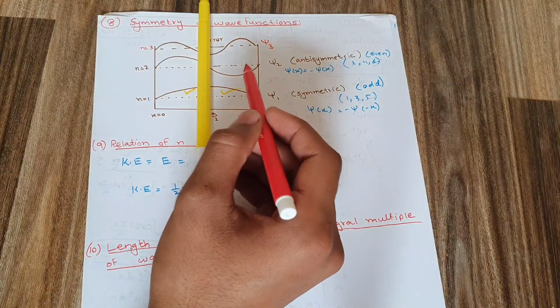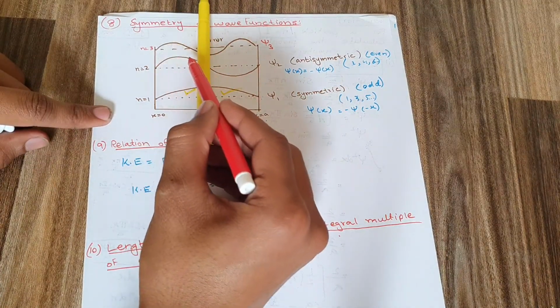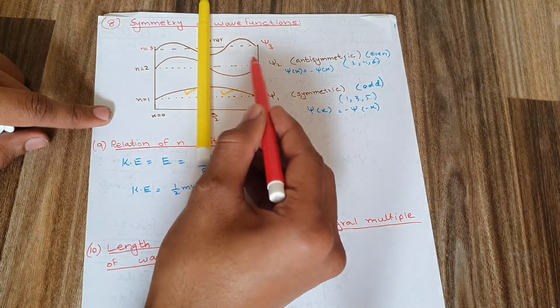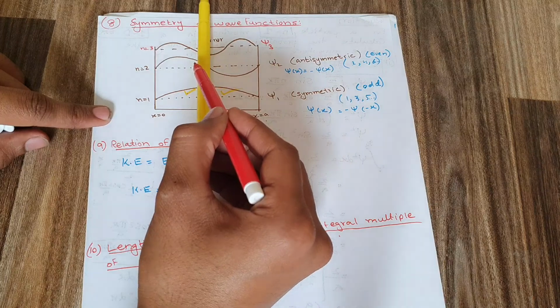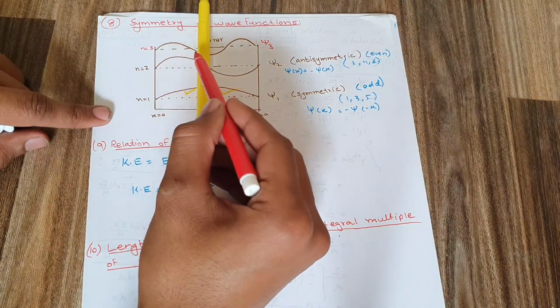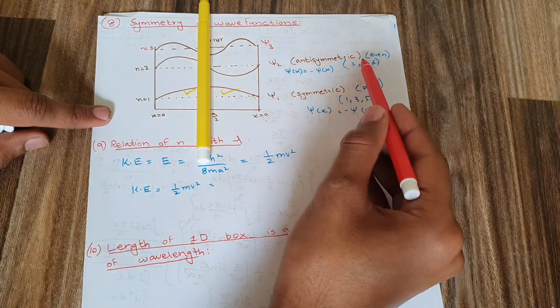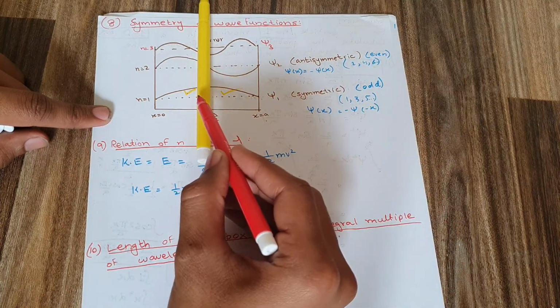We are not getting the exact reflection, meaning this part is not giving a reflection here but down below, and this down part is not giving a reflection in the down part, but it is giving the reflection in the upper part. So I can say that this is the anti-symmetric wave function, and this here is a symmetric wave function.